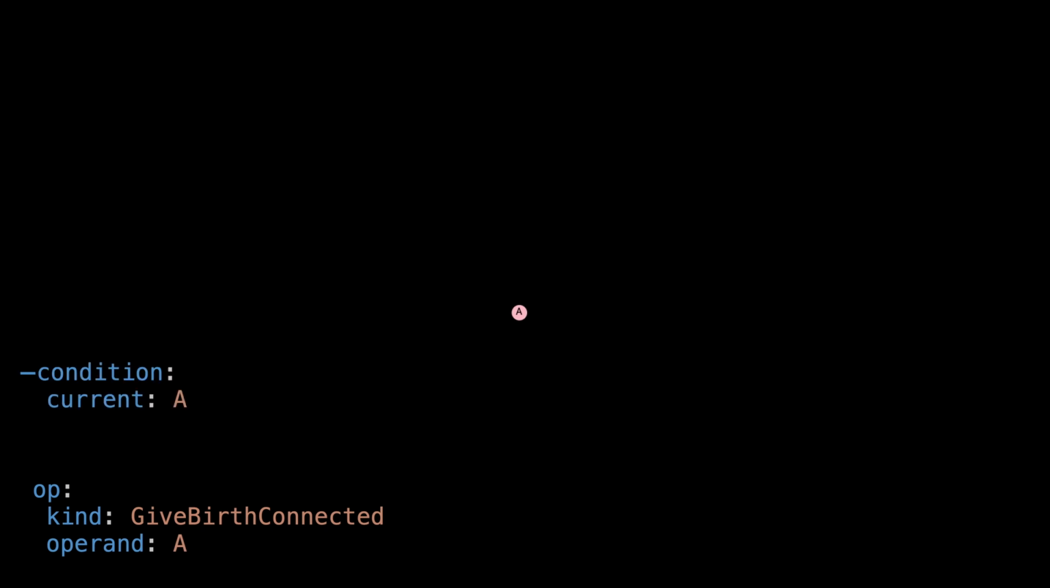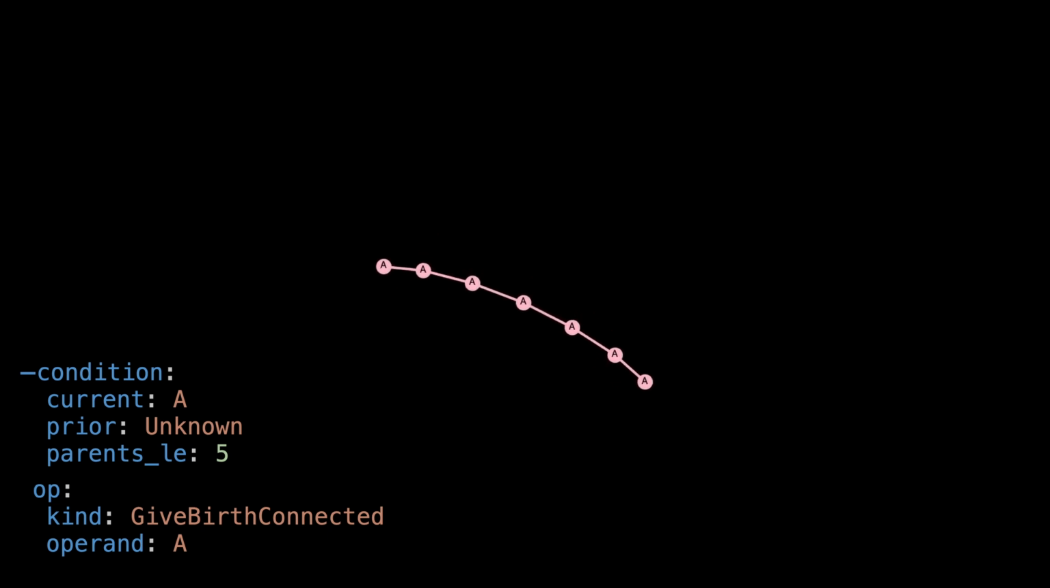We're starting with a single node in state A, and the rule: give birth connected A, with the conditions current equals A, prior equals unknown, and parents less than 5. In the first step, it creates a second node and connects to it. In the next step, the new node does the same. Thus, a chain of 7 nodes gradually grows. After this, the parents less than 5 condition is no longer satisfied, and growth stops on its own.